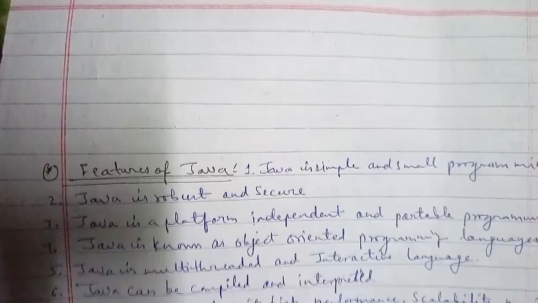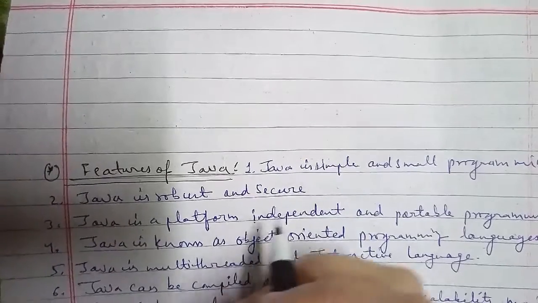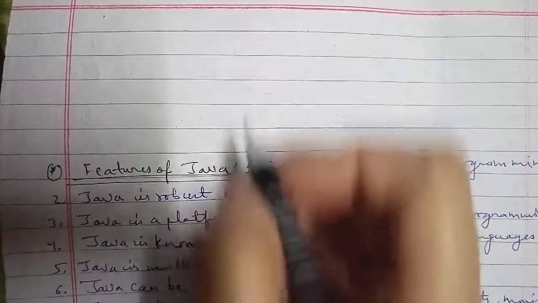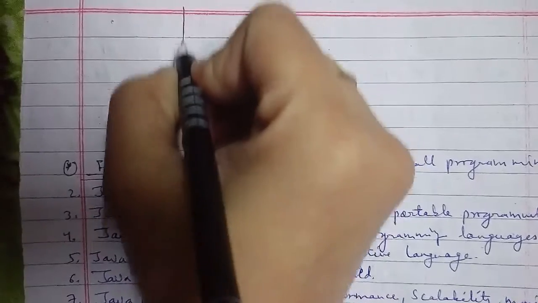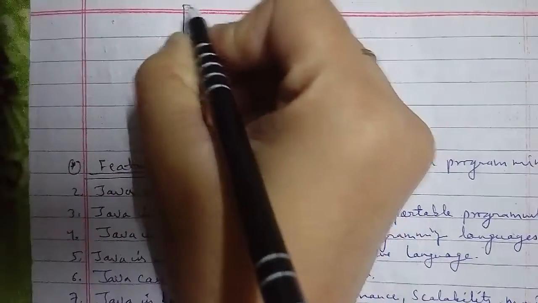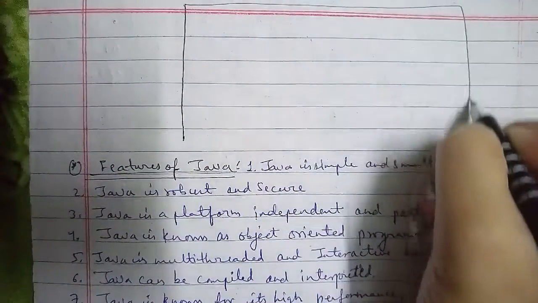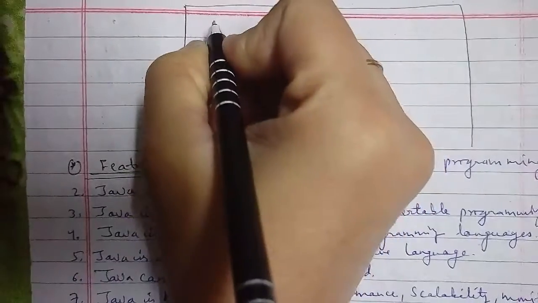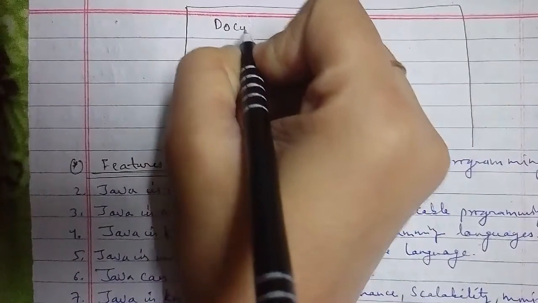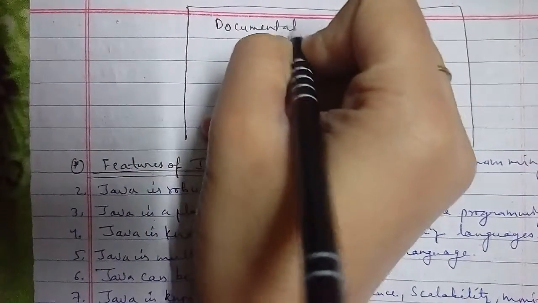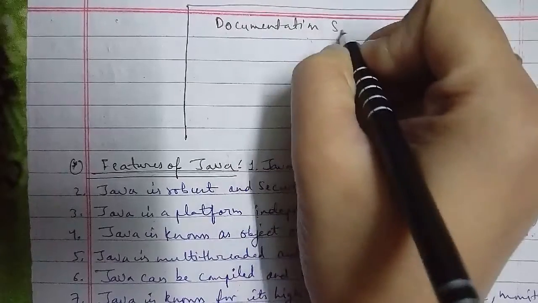The first layer we have is the documentation section. The second layer we have is your package statement section.